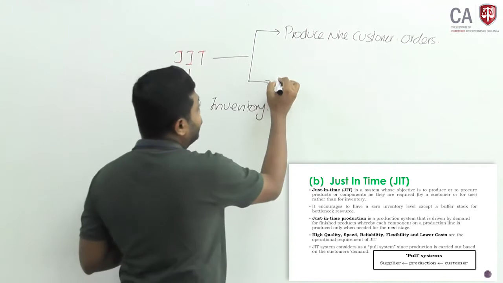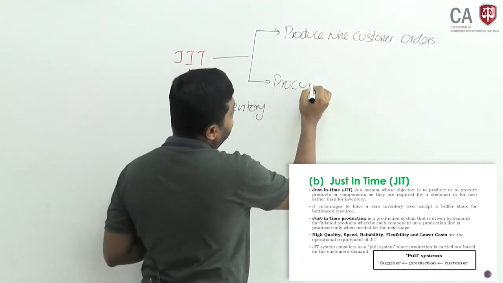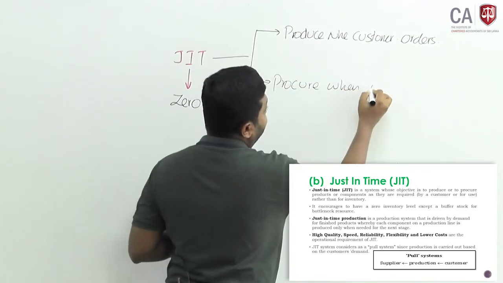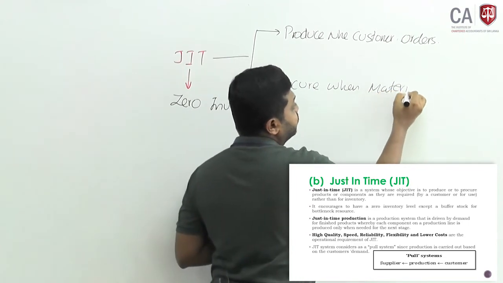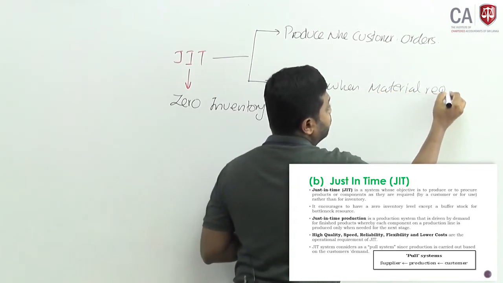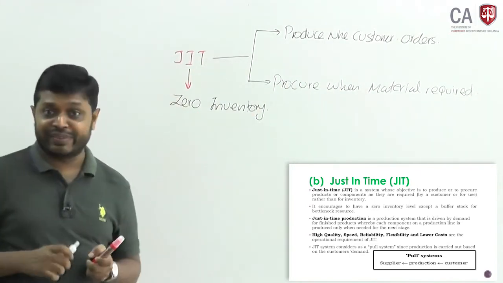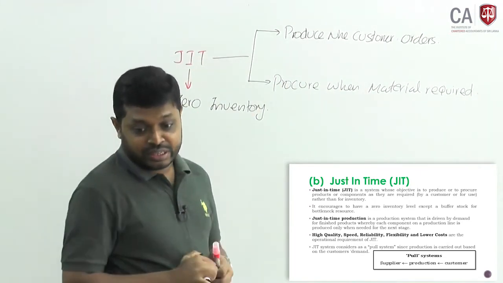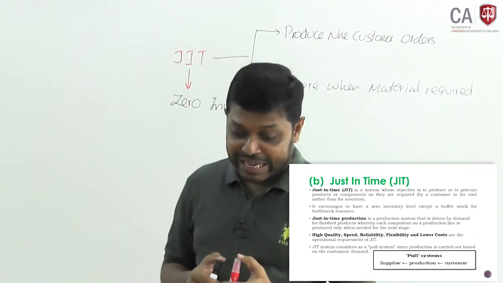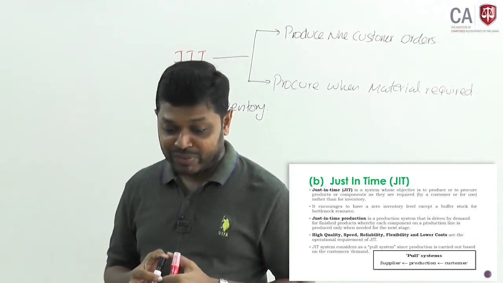Then procure or purchase when material is required. Don't hold inventory. That is JIT. Just in time production encourages a zero inventory level except a buffer stock for